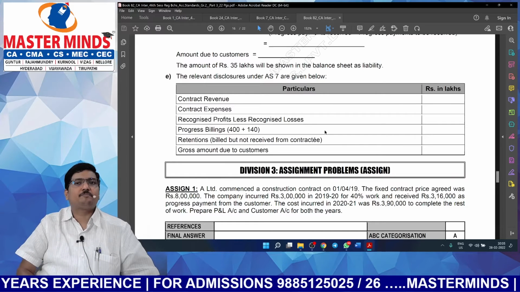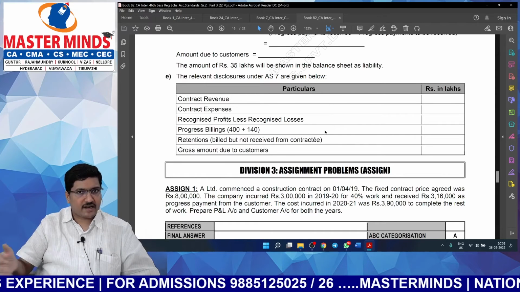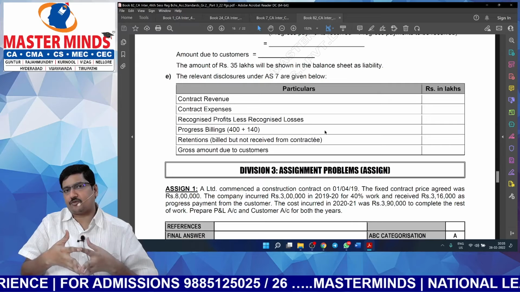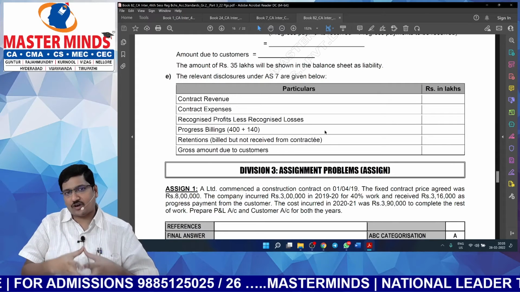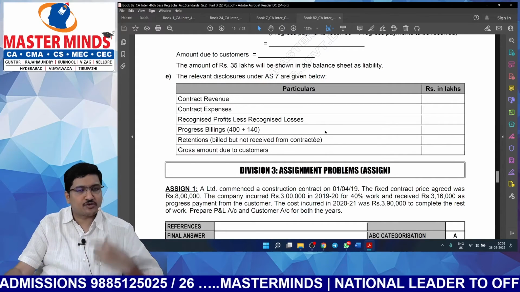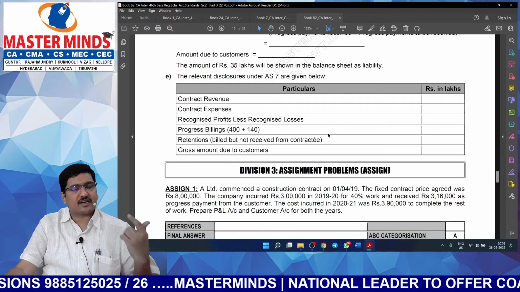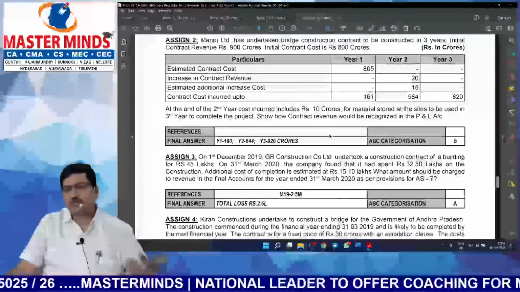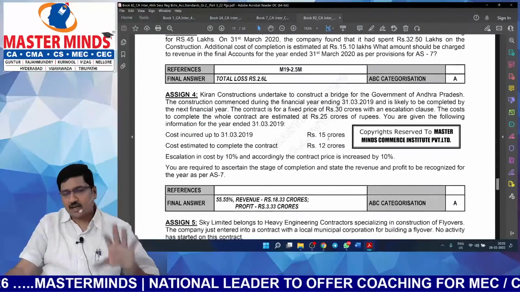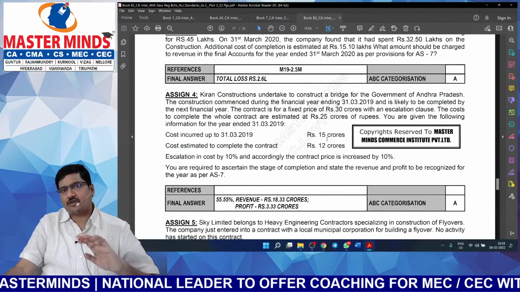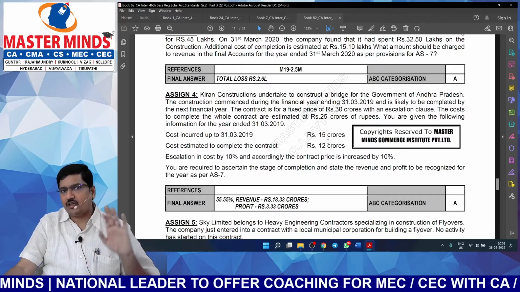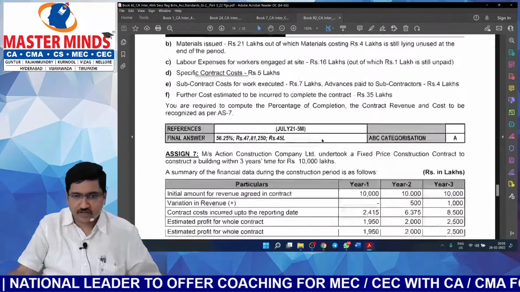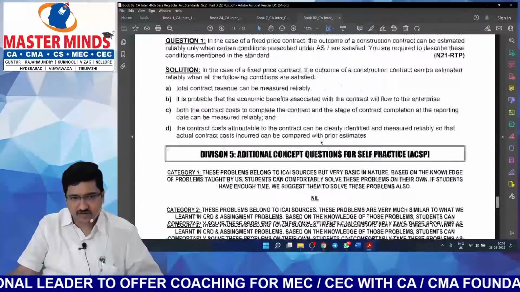How it became possible? There will be some duplication, and we try to merge similar problems so that we can reduce the quantity and improve the quality. So 10 CRD problems are there. That means there will be corresponding 10 assignment problems also, which you need to solve on your own. So what I recommend is you better solve each and every assignment problem also in accounting standards. It's very important. Don't leave anything as choice in accounting standards.